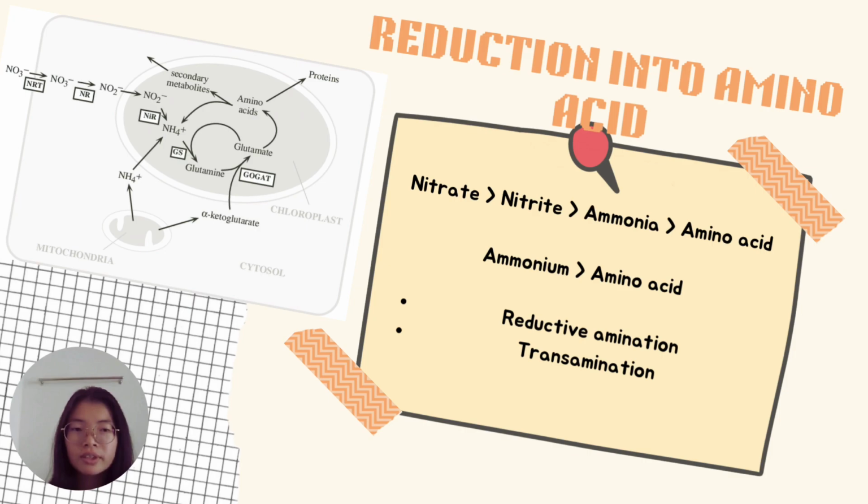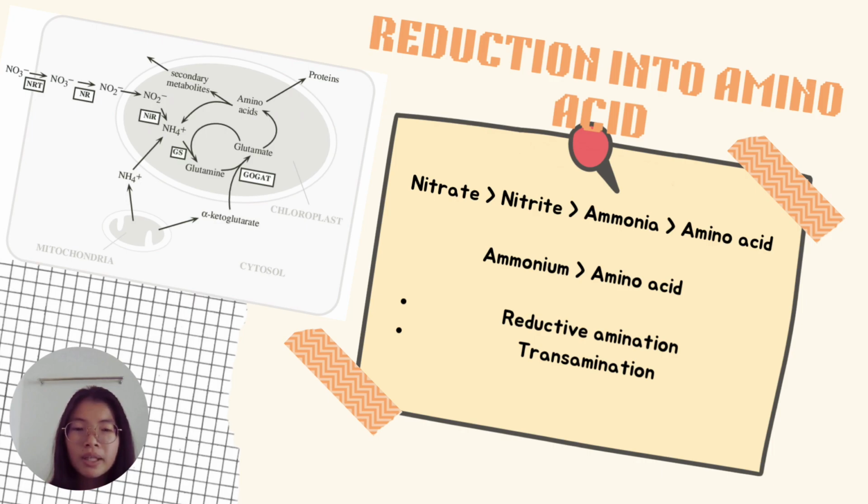Firstly, nitrate is reduced to nitrite in the cytoplasm by nitrate reductase, and then nitrite is reduced into ammonia by nitrite reductase in the chloroplast. This ammonia gets incorporated into glutamate to form glutamine, which is a form of amino acid. By transamination, other amino acids are formed, like asparagine.